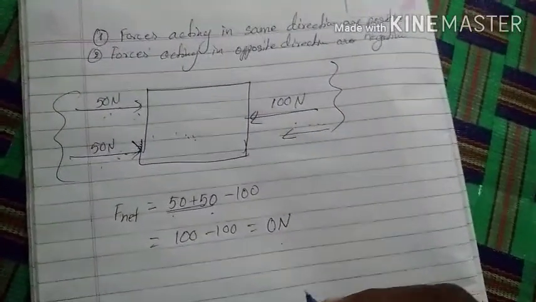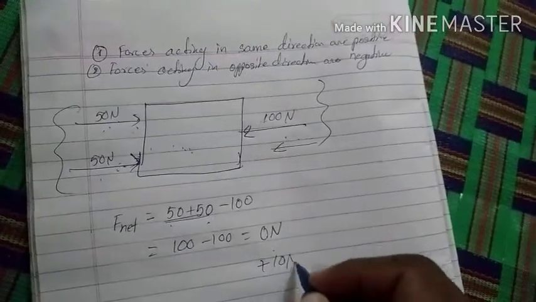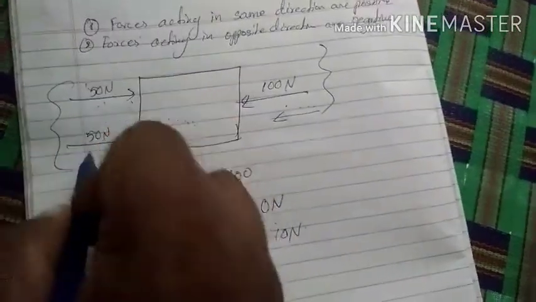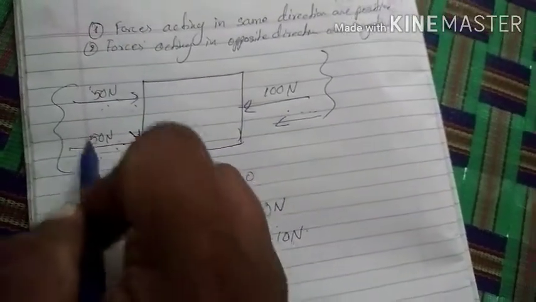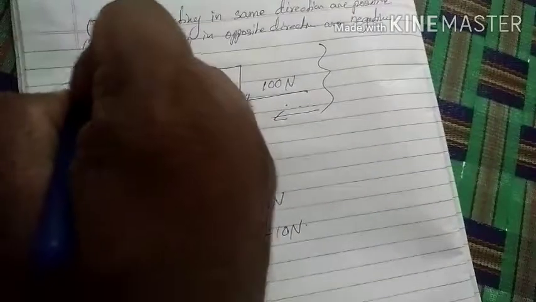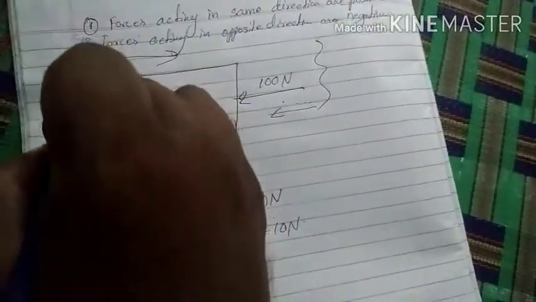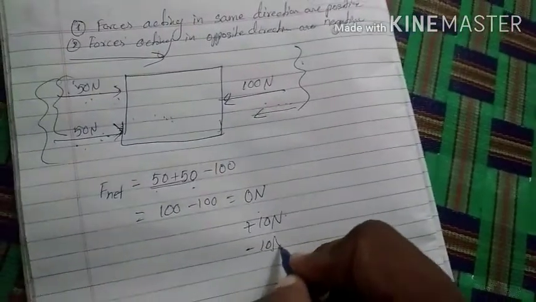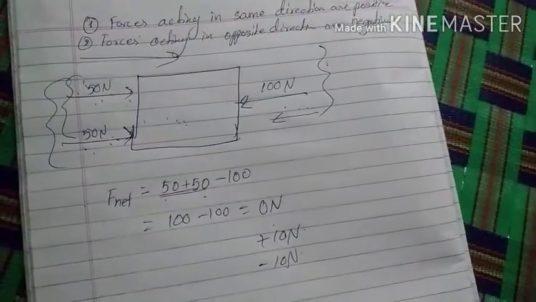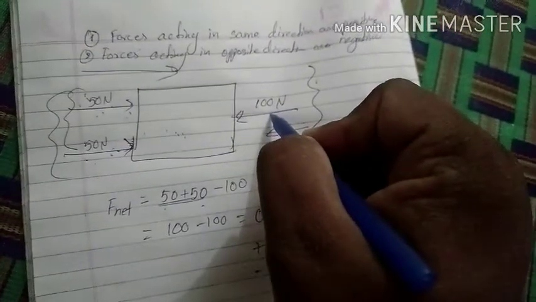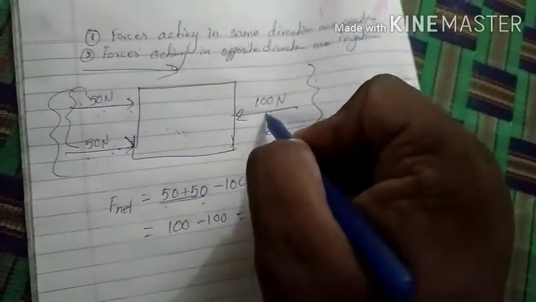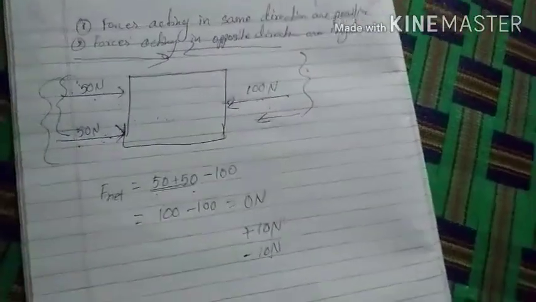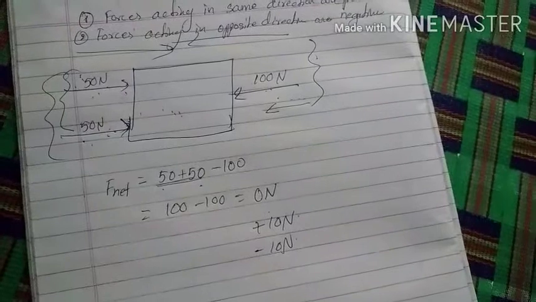For example, suppose the answer we get is plus 10 newtons. Plus 10 newtons means what? The 50-50 forces we assumed positive, so these positive forces cause the motion and the object will move from the left side to the right side. In case you get minus 10 newtons, which one have we taken as negative? The 100 newtons. So this one causes the motion and the object moves from the right side to the left side. This is the effect of force.